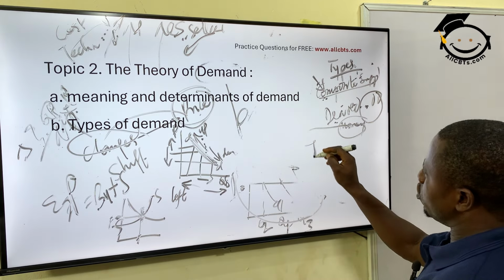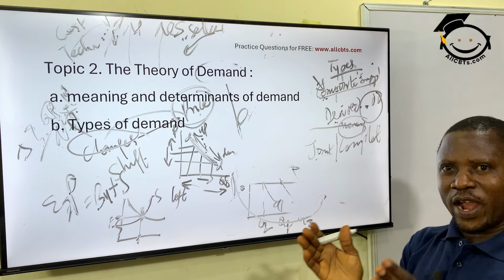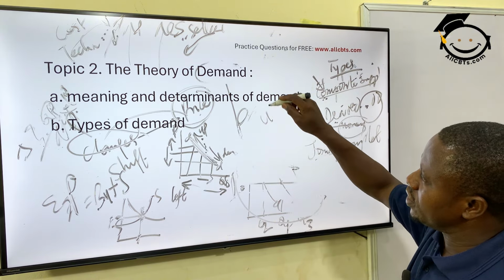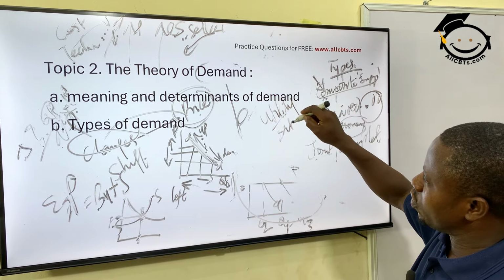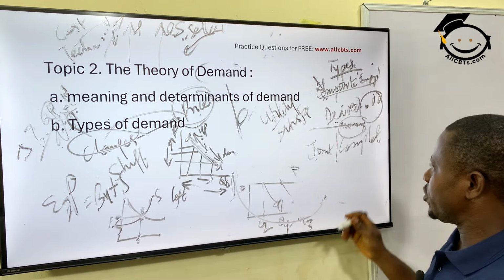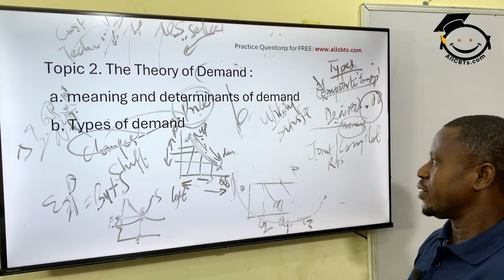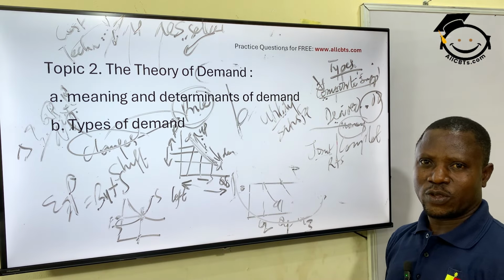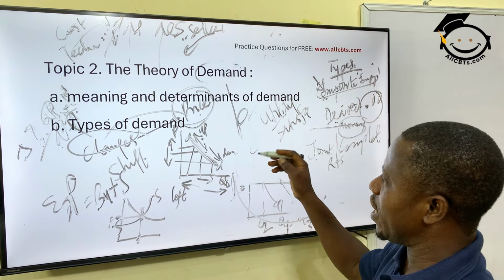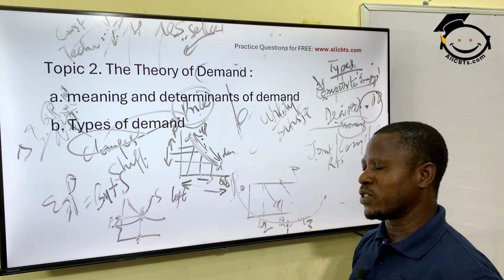Okay. Then there's something we call joint or complementary demand. From the word joint, two items or more need to be combined for you to get utility. When we talk about utility, utility in economics means satisfaction. Now, for you to get better satisfaction, two or more products need to be combined together. For instance, you want to eat rice and stew, bread and beans, or tea and sugar. They are jointly demanded so as to give what? Satisfaction. And when you talk about joint supply, you talk about car and petrol. At least they are together for you to enjoy full satisfaction.